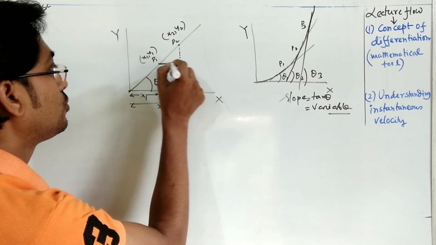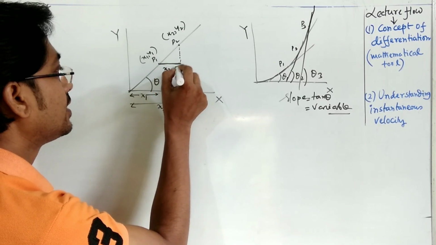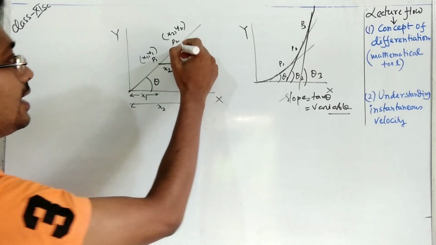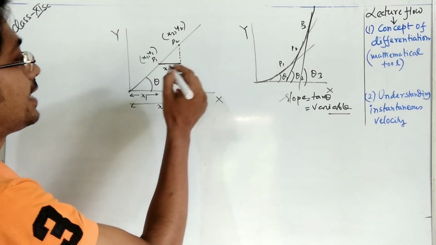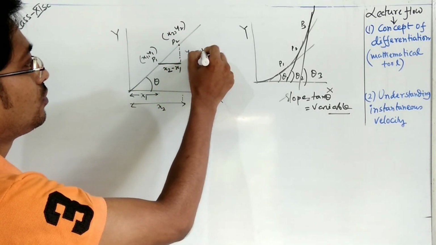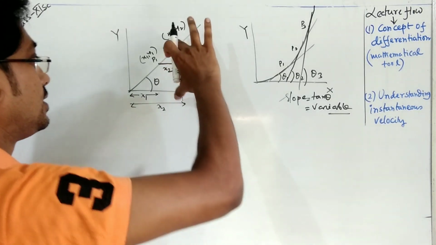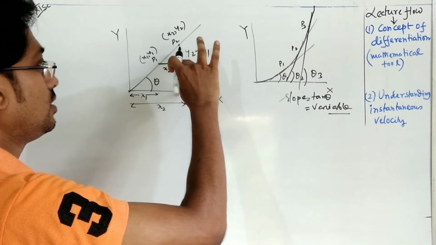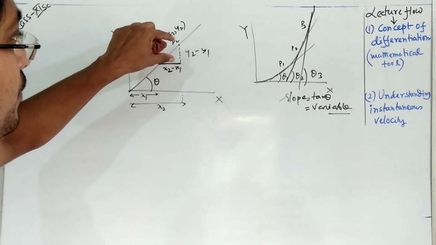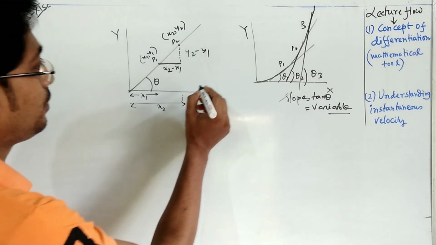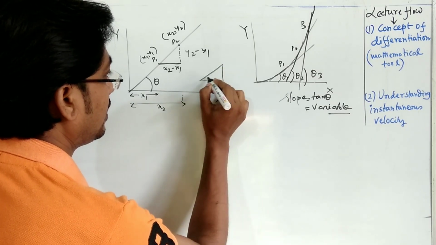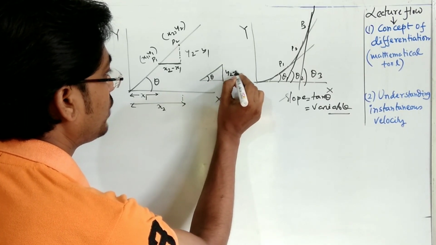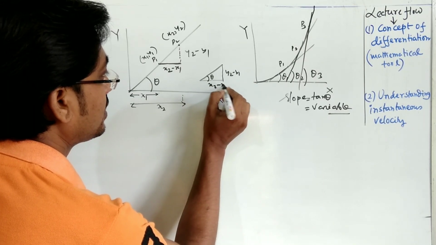It is x2 minus x1. And what is the length of the vertical line in this triangle? It will be y2 minus y1, because this is total y2 and this part is y1, so the remaining part is y2 minus y1. So in this triangle, the angle is theta, the vertical side is y2 minus y1, and the horizontal side is x2 minus x1.